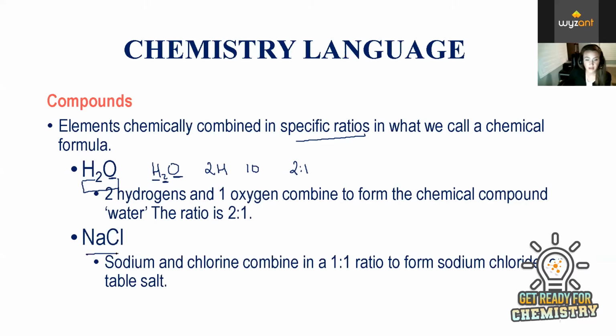Another example is NaCl. So again, this is Na, the abbreviation of sodium, and then Cl is chlorine. So two different elements in this compound, and these are in a 1-to-1 ratio because we only have one Na and one Cl. So when you see a compound, this just means two different elements chemically bonded together, or maybe more than two elements. And it gives you the basic ratio of that compound.